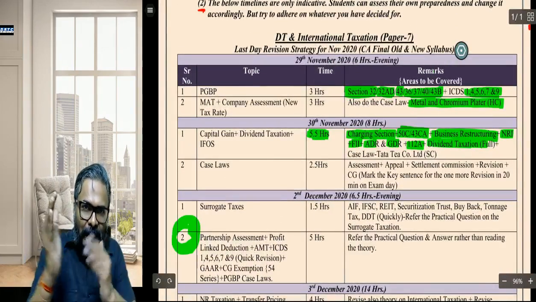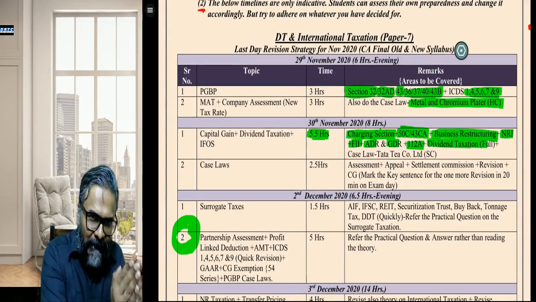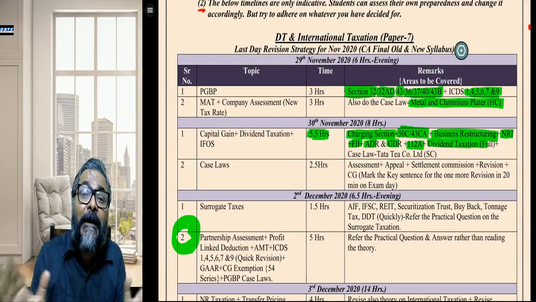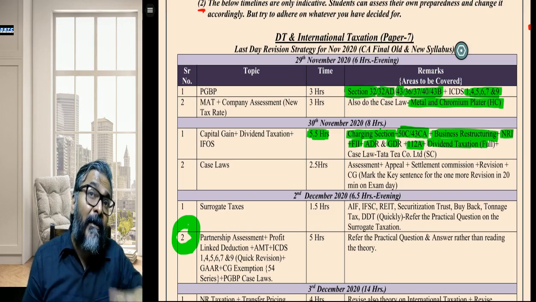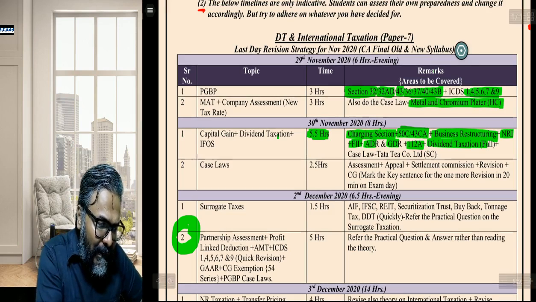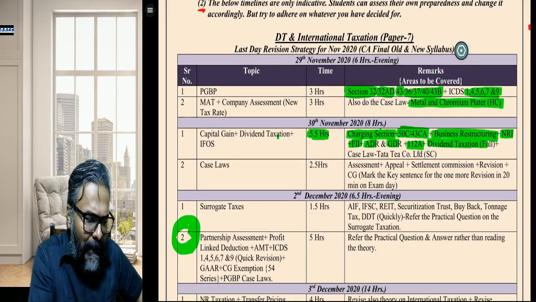So the logical flow, whatever is logical, I have given it as a first particular focus, so that even though you don't revise it a day before examination, absolutely it is fine. So please try to cover it earlier. And hence, capital gains, dividend taxation, and IFOS. And in capital gains, up till 112A, it's all about capital gains.